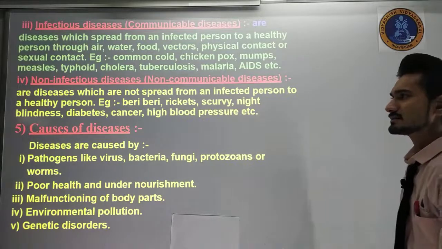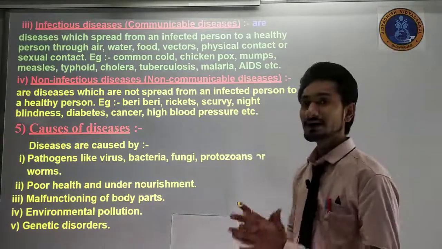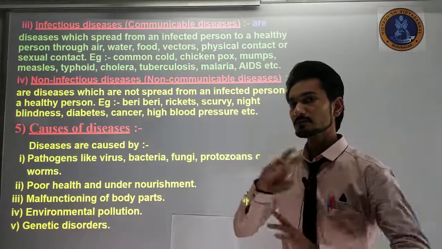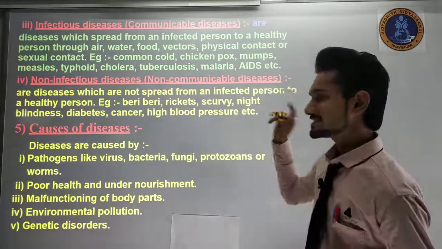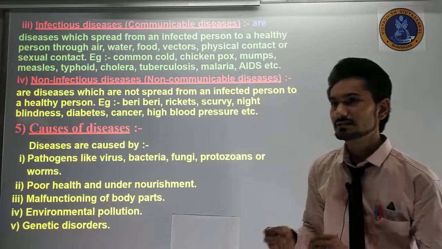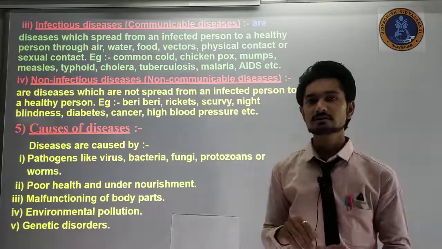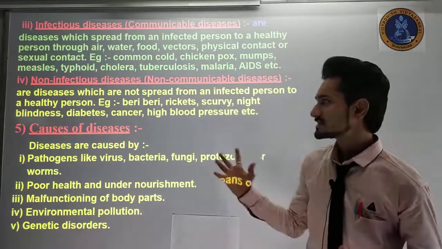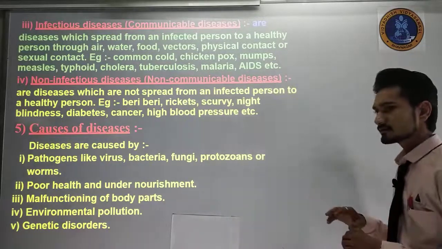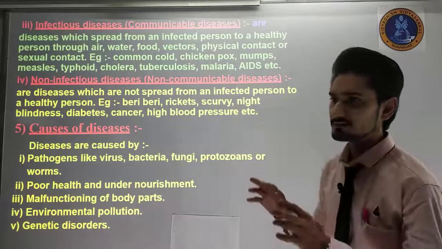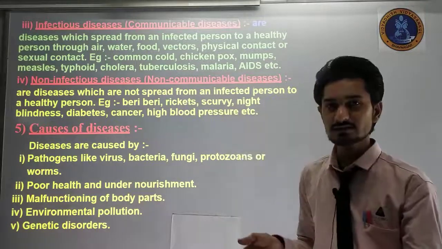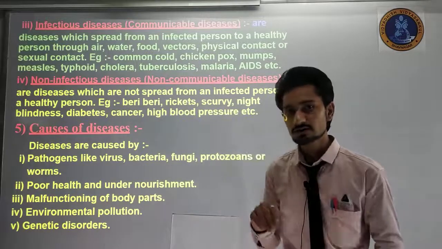Examples are cancer, diabetes, or night blindness, which are not transferred from one person to another person. So if a person has cancer, it doesn't mean that if you are eating with them then you get cancer. So don't worry about that. Cancer is a non-infectious disease, and we can consider that it is very safe, and we can eat with a person who has cancer.